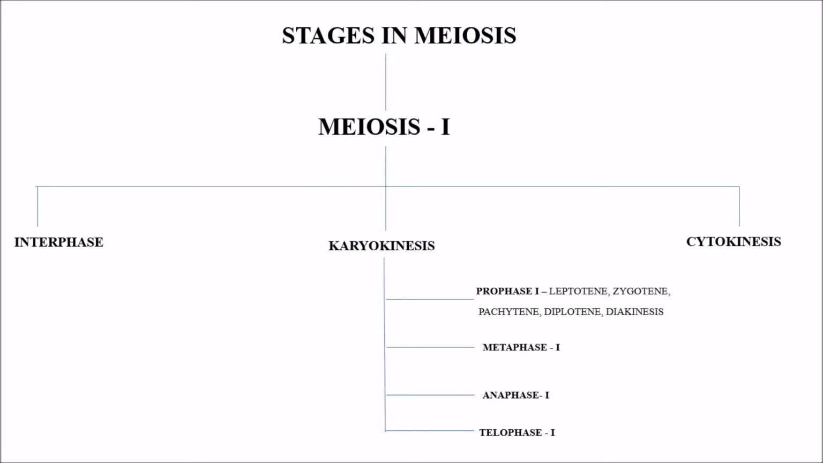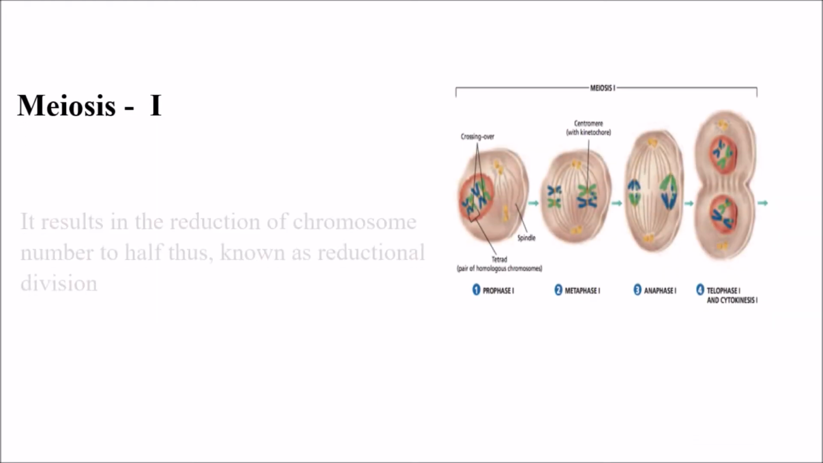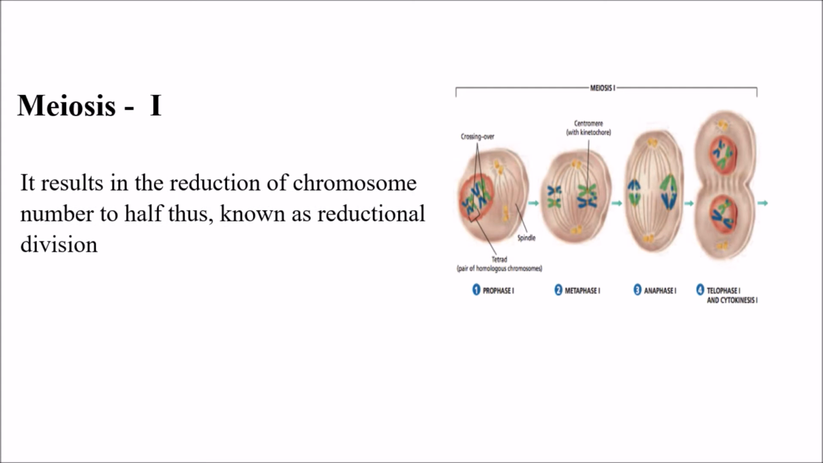So in prophase we have leptotene, zygotene, pachytene, diplotene and diakinesis. So coming to meiosis 1, it results in the reduction of chromosome numbers to half, thus it is known as reductional division.